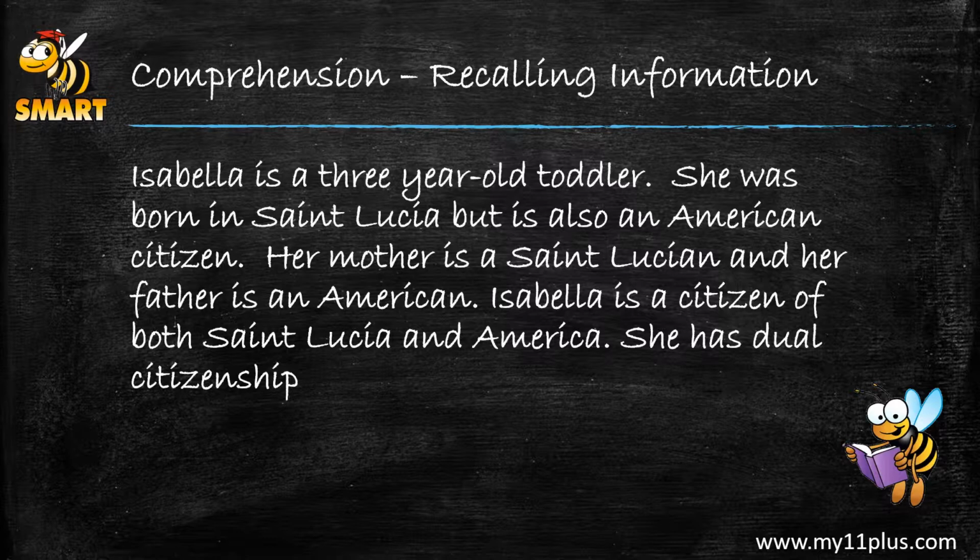Our next question: where was Isabella born? So again, let's look for the keywords. So the first keyword, our question is where. So that means our answer has to be a place. And if we look for another keyword, the word born is our other keyword. So let's scan the passage and see if we see that word or a synonym in the passage. If we look on line 2, we will see the word born here.